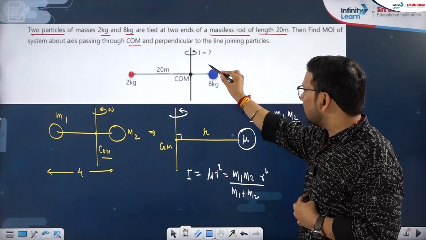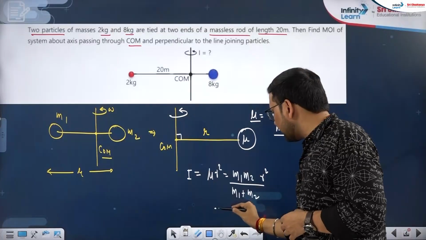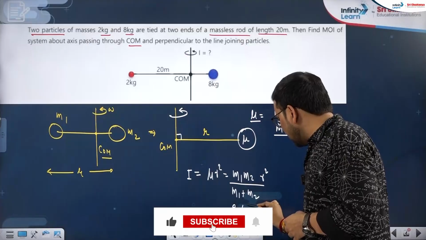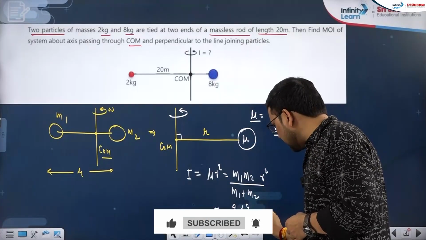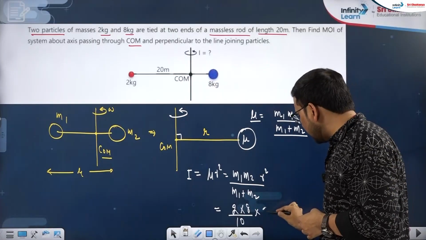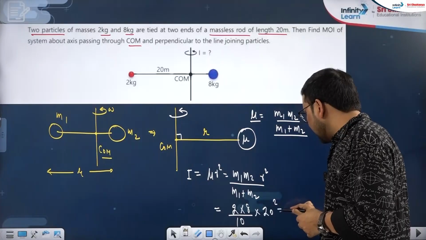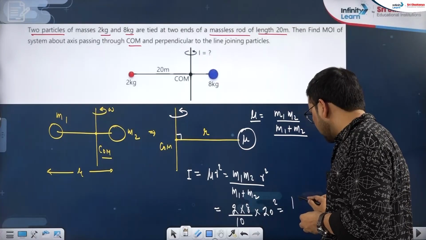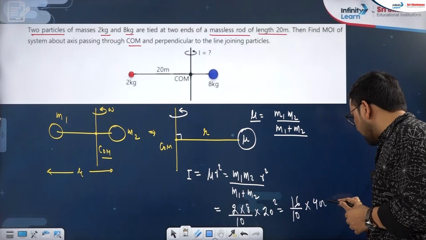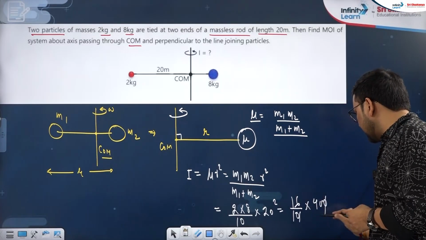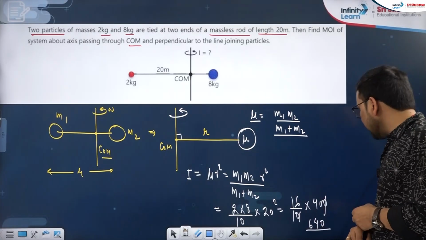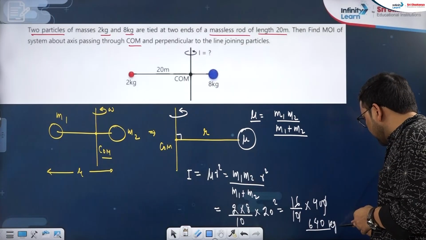If I put all the values here, see the data: 2 kg, 8 kg, 2 into 8, m1 plus m2, 2 plus 8, 10, r square, r is the total separation that is given as 20. 20 square means 400, 8 into 2 is 16, by 10. So this is 16 into 40, 640, and the unit we know is kg meter square.